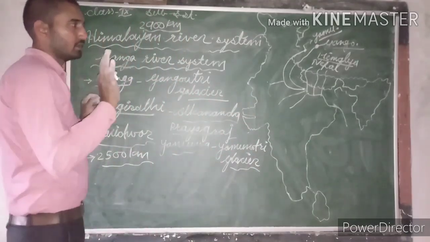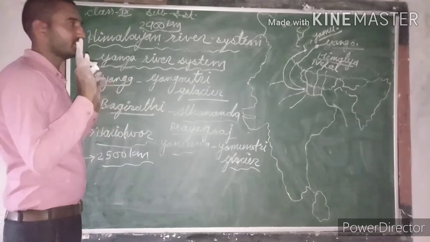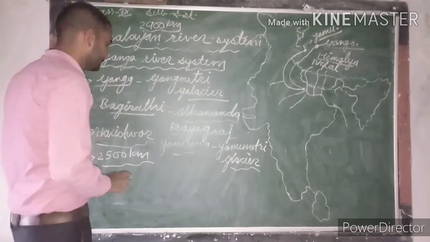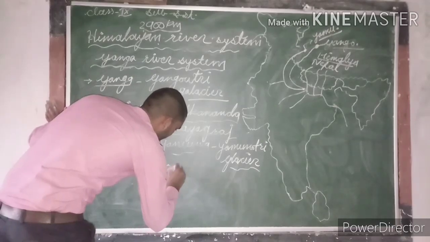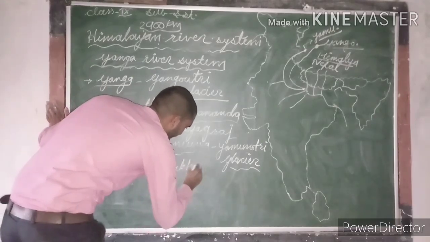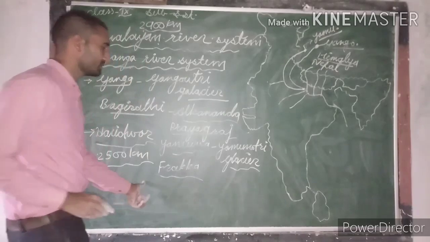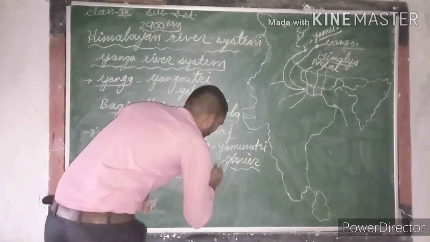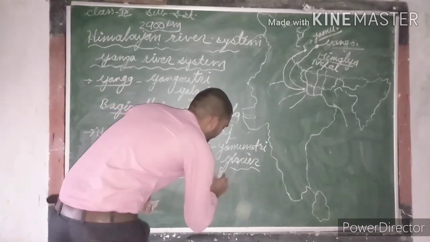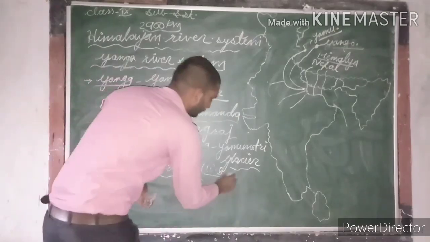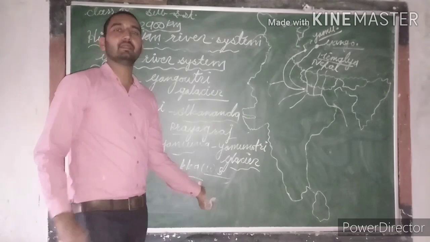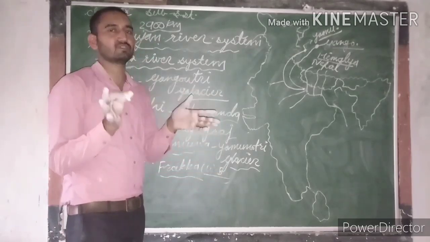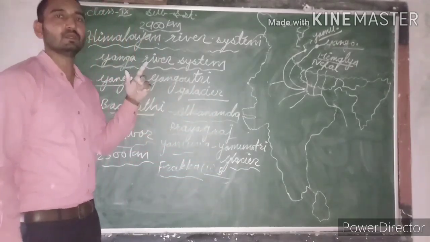The easternmost point of Ganga in India is Farakka. Farakka, which is situated in West Bengal, is the easternmost point of Ganga, from where Ganga divides into two distributaries, Bhagirathi and Hooghly.